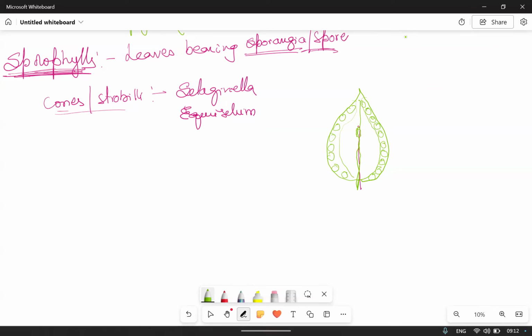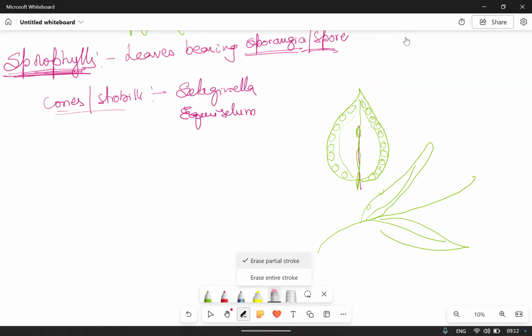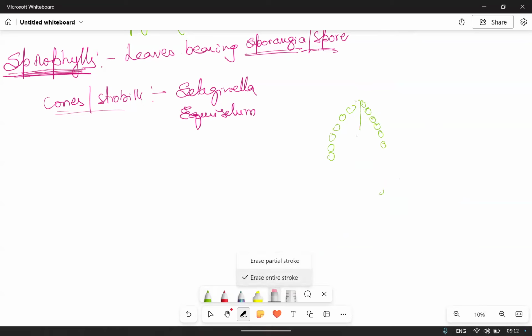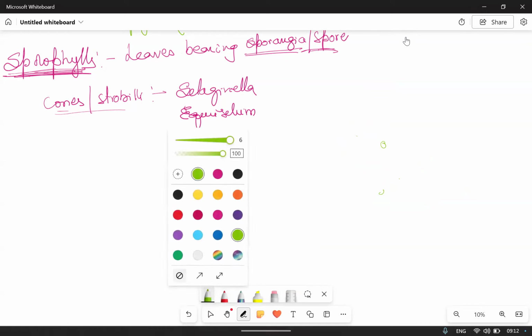In ferns, that is a pinnately compound leaf. This is the rachis and these are the leaflets. On the margins of these leaflets, you can see the sorus on either side. So, sporangia consist of spore mother cells. Spore mother cells undergo meiosis and form spores.